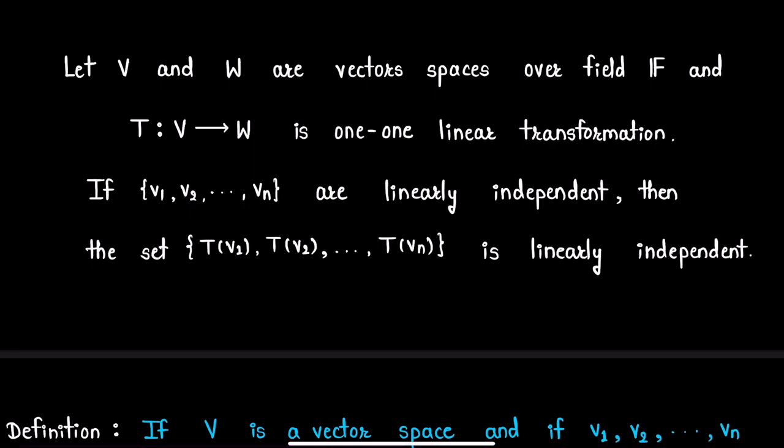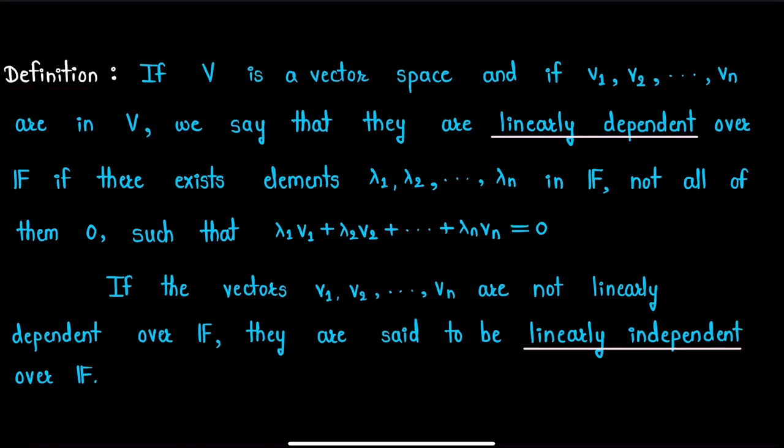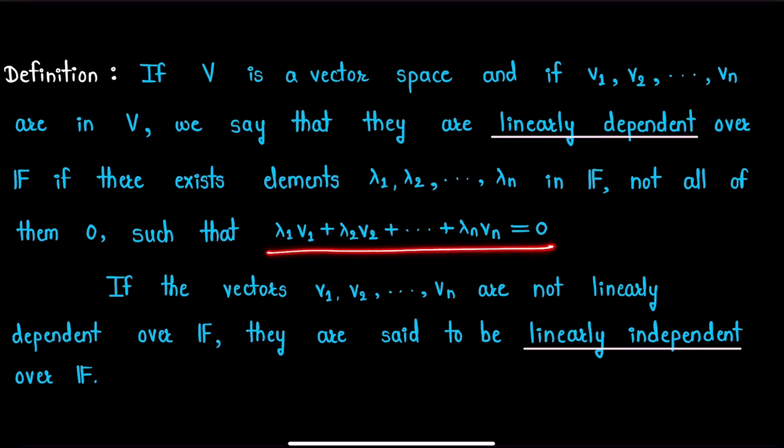Before starting our proof, firstly we need to recall this definition. If V is a vector space and V1, V2 up to Vn are vectors in V, we say that these vectors are linearly dependent over the field F if there exist elements, say lambda 1, lambda 2 up to lambda n in field F, not all of them 0, such that the linear combination lambda 1 V1 plus lambda 2 V2 plus and so on plus lambda n Vn is equal to 0.